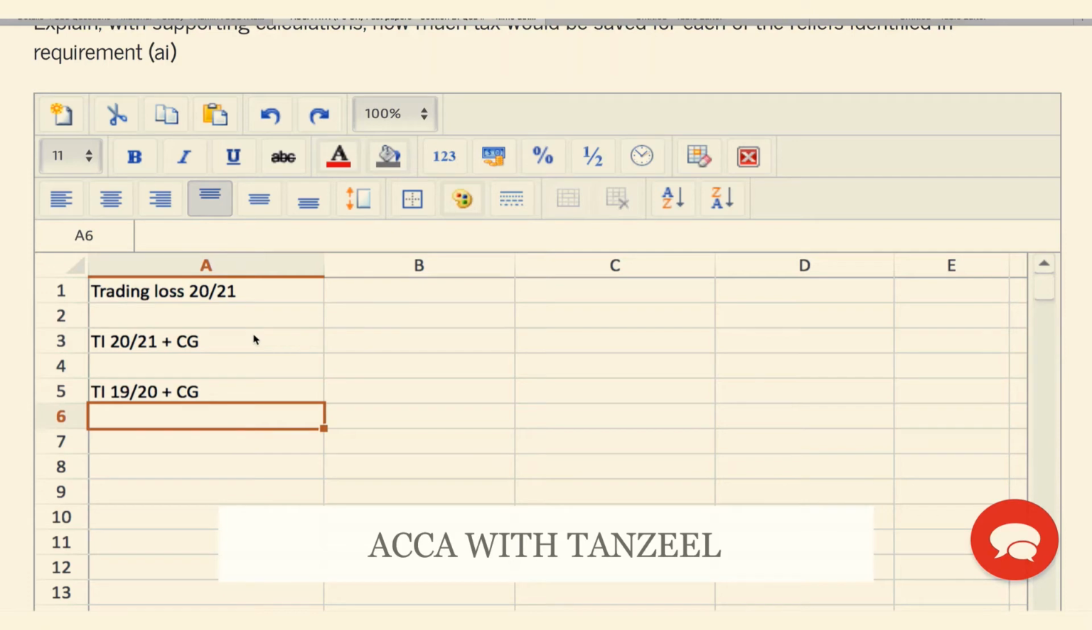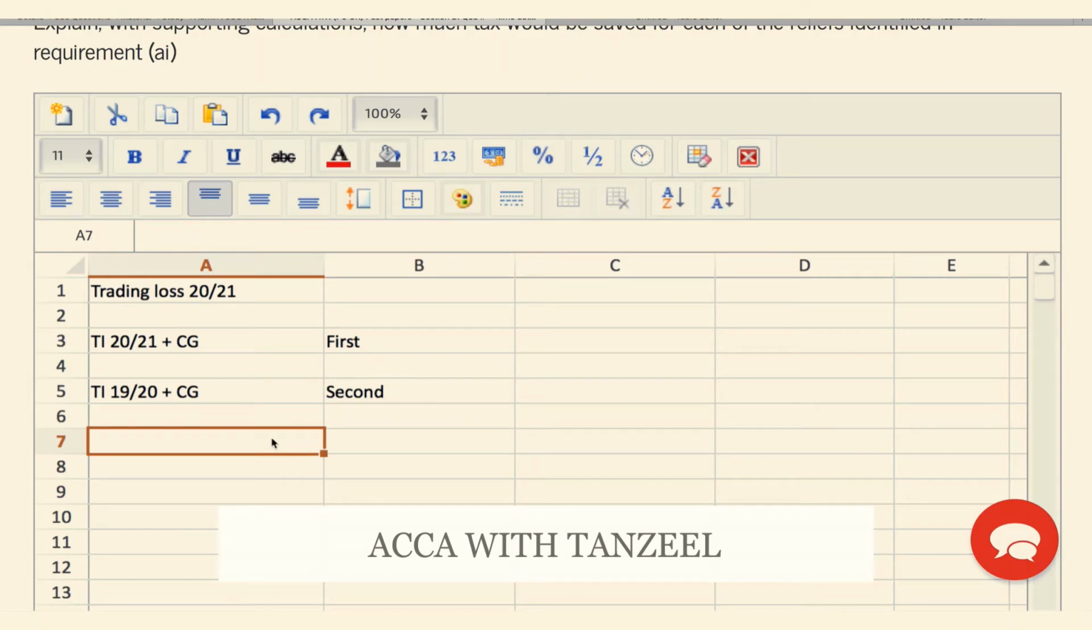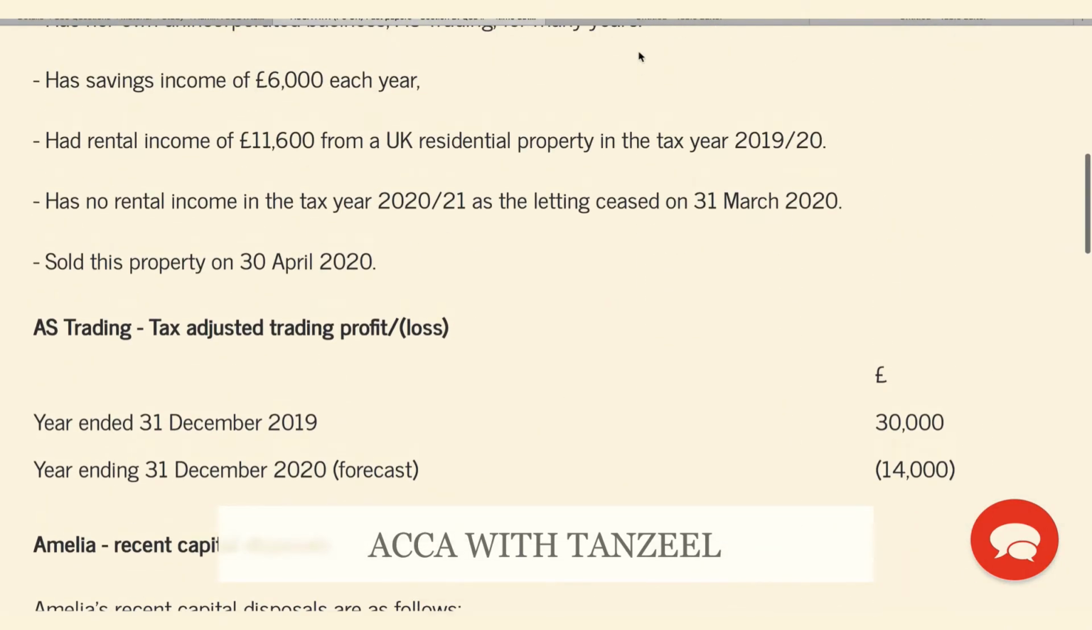Here we want to look at the tax saving of using either of these reliefs. So let us look at this one first, and then this one second, and see which one saves the most tax. So let's first look at what total income I have for 2021. Let's see what information we have been given.